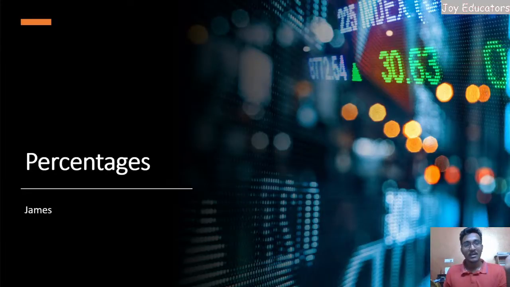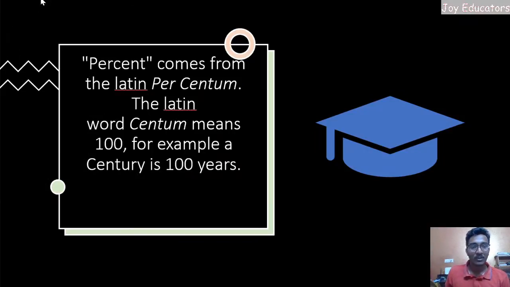Okay, so coming to this, so we'll be going to see this. So percent comes from this Latin per cent. Okay, so the Latin word centum means 100. Okay, for example, a century is 100 years, right? So percentage is derived from a Latin word.